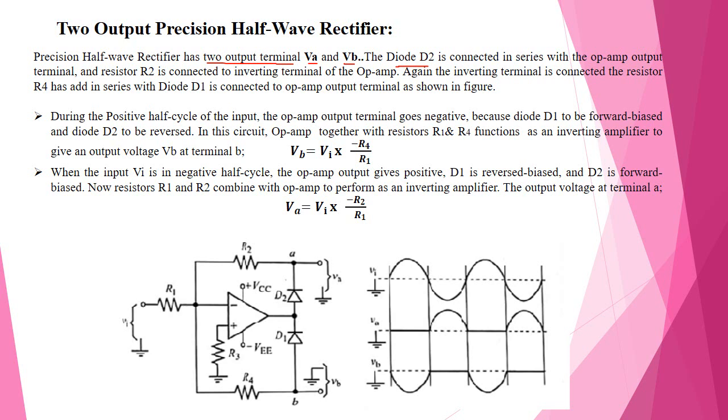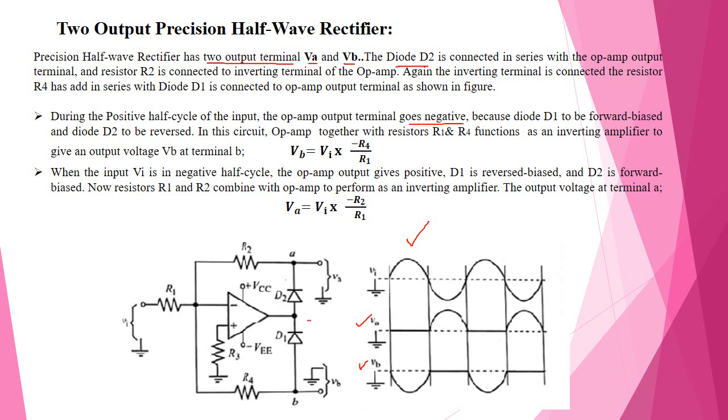Now we are discussing the operation of this two-output precision rectifier. You have to compare the input to the outputs VA and VB. During the positive half cycle, the output of the op amp goes negative.